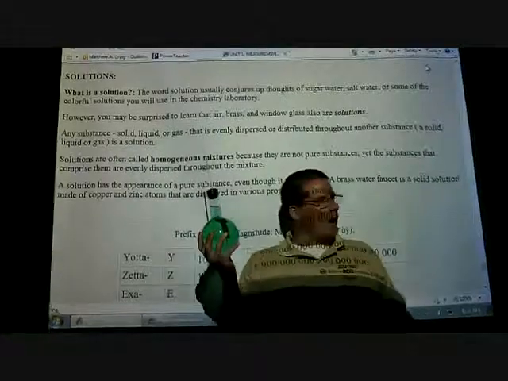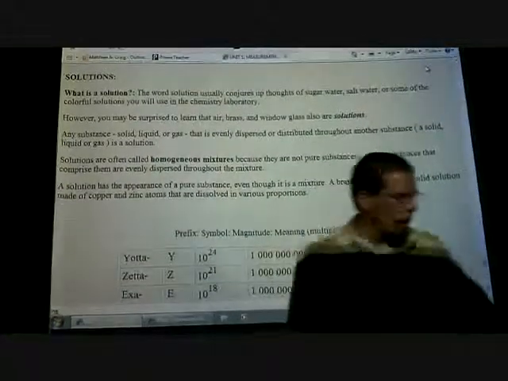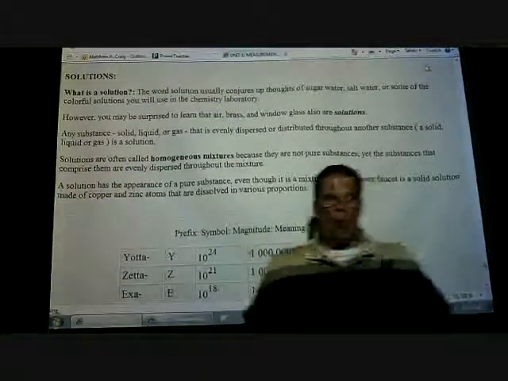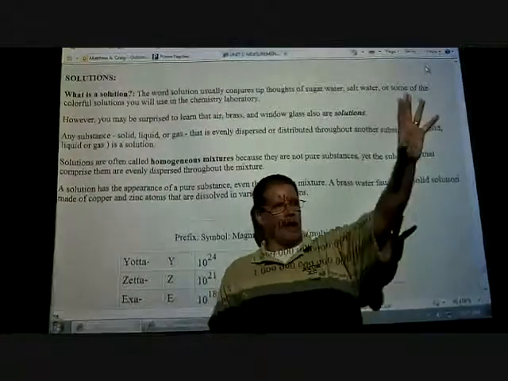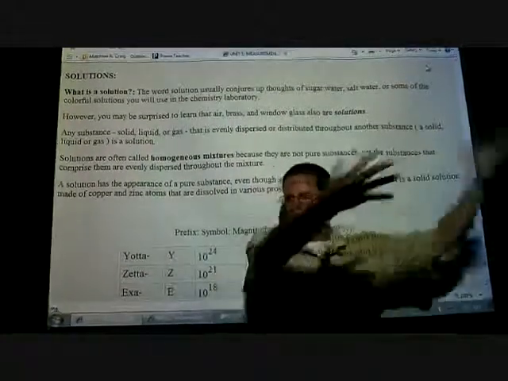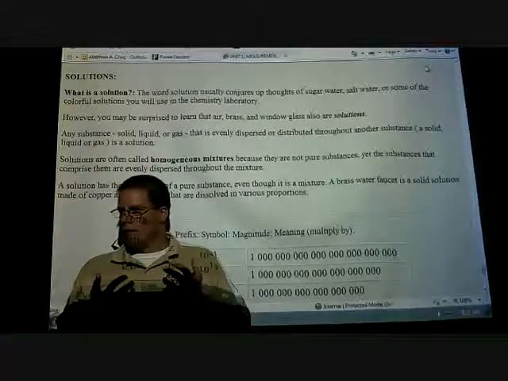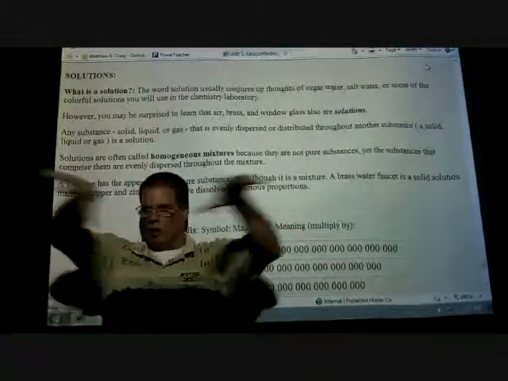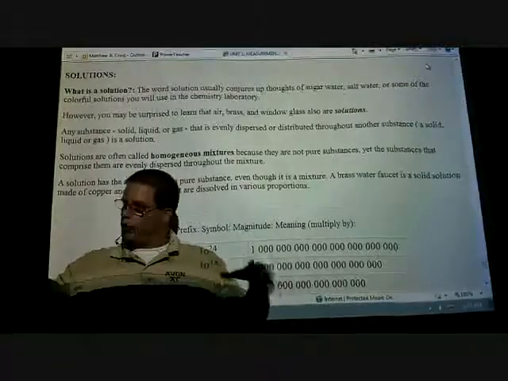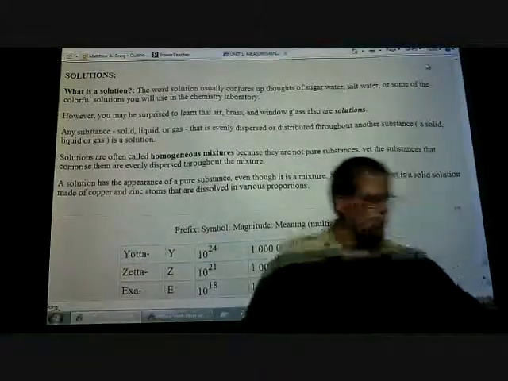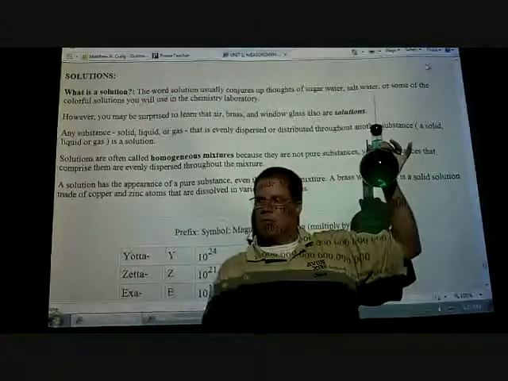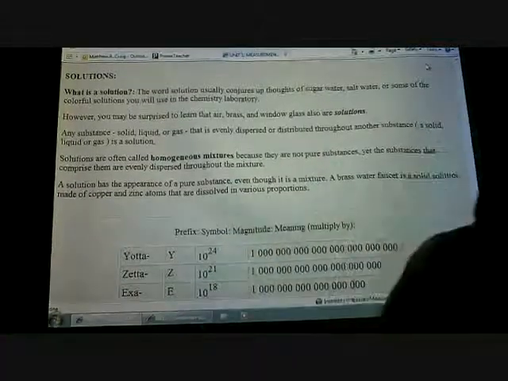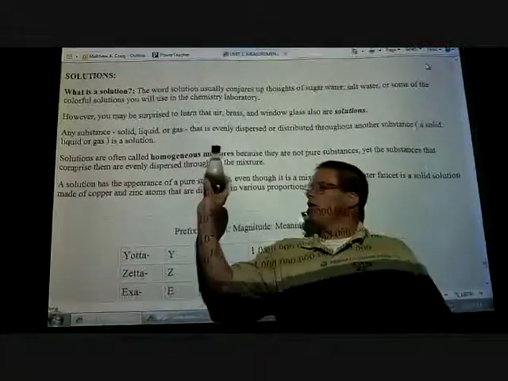If I were to walk in this room and I know it's made up of air, I can't say, all right, sorry guys, you're not getting any oxygen because I'm hoarding it. No oxygen for you. In a true mixture, in a true solution, it's evenly dispersed throughout. In a mixture, it's not evenly dispersed throughout.